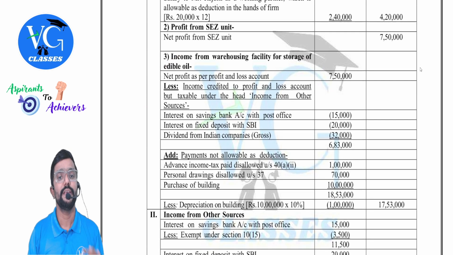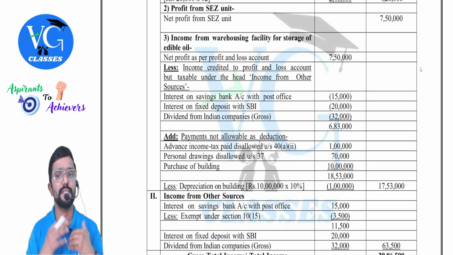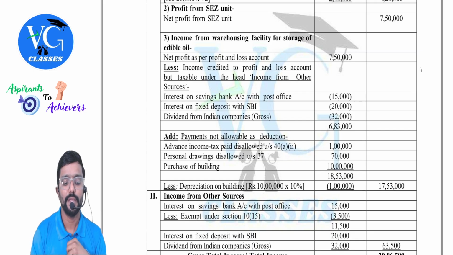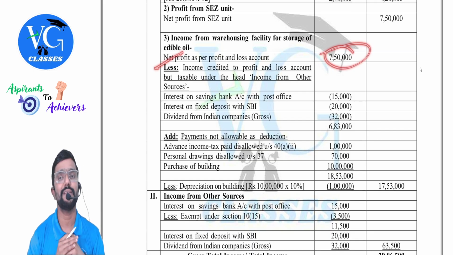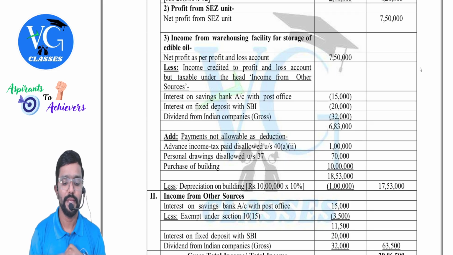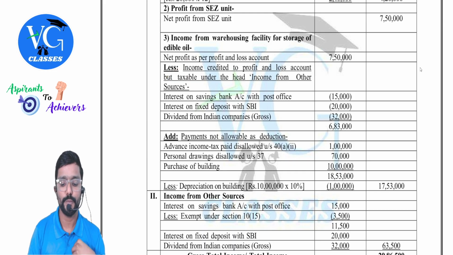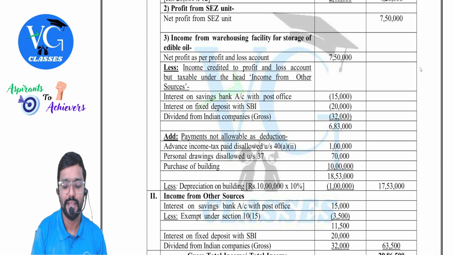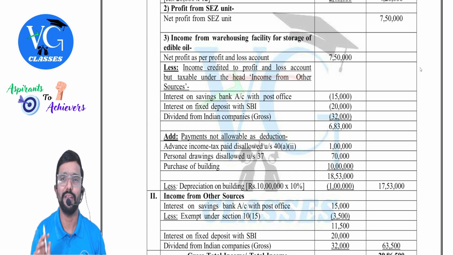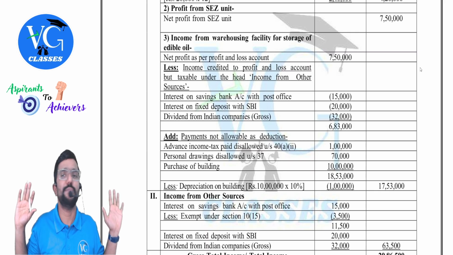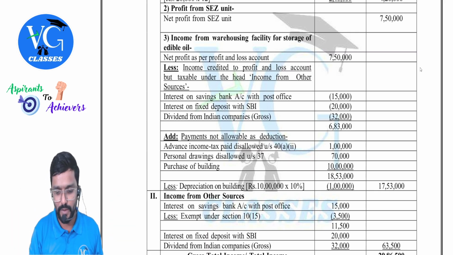Income from warehousing facilities, even this will come under the head PGBP. Net profit as per P&L account 7 lakh 50,000. Income credited to profit and loss account but taxable under the head income from other sources: all these three figures are taxable under other sources. Sir, is this line mandatory, taxable under which head and all? Maybe not. You can just say income not taxable under PGBP. That is also fine. Okay, all three you remember.